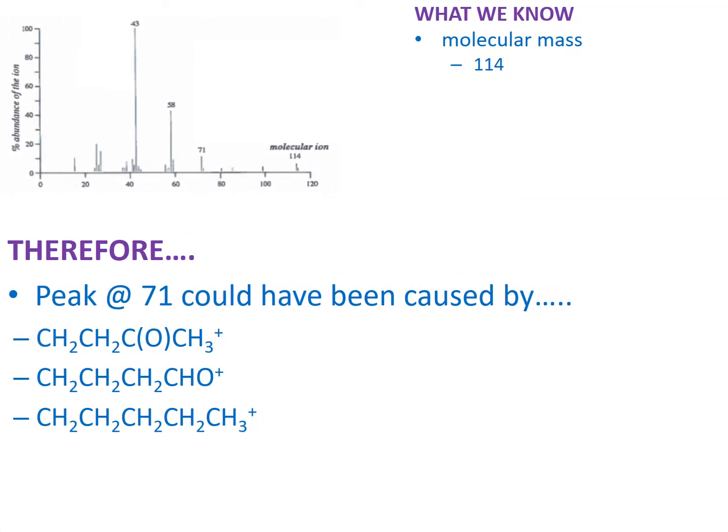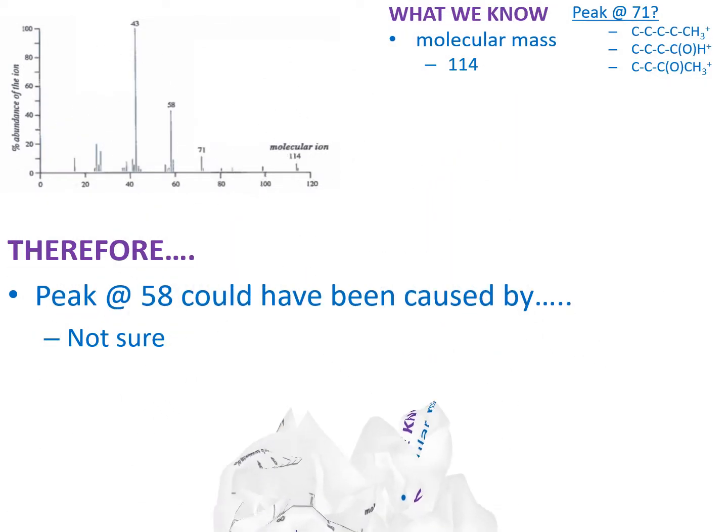Now that we have the m/z values for the peaks occurring in the spectra, we can list the possible molecular structures for the fragment that might have caused each peak. For instance, the peak at 71 may have been caused by a positively charged butanone fragment, butanol fragment, or pentyl fragment. The peak at 58 could have been caused by, I'm not sure. This m/z value does not seem to match any of the structures in our database, and as a result, we have to keep this value in the back of our head, but we do not need to comment or justify this peak.